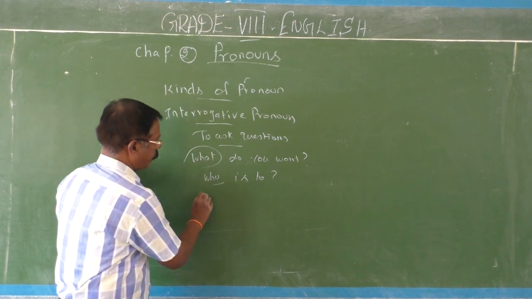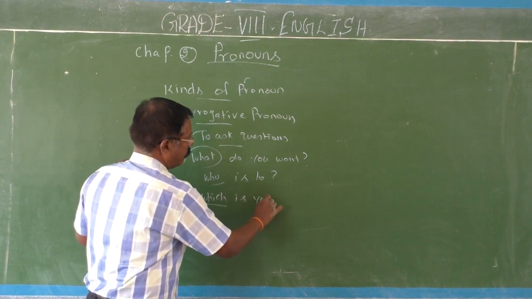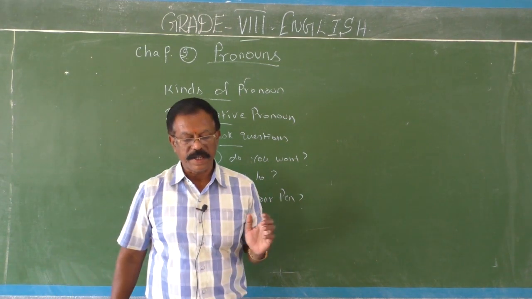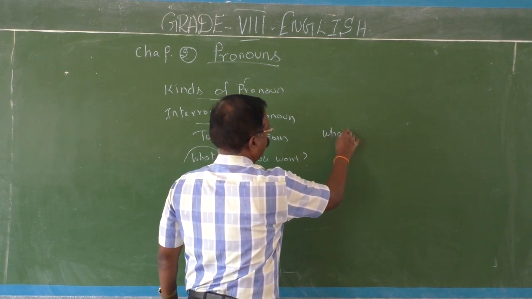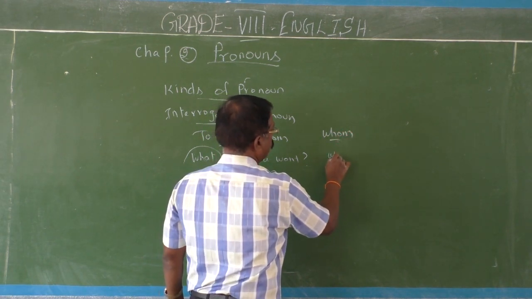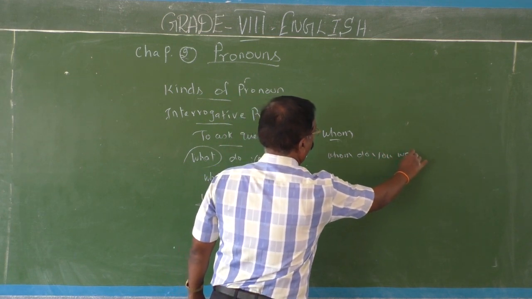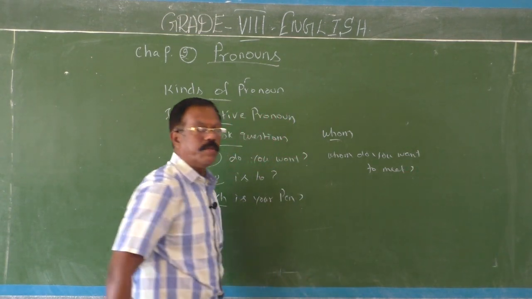Then which? Which is your pen? So this is an interrogative pronoun. Then whom? Whom do you want to meet?